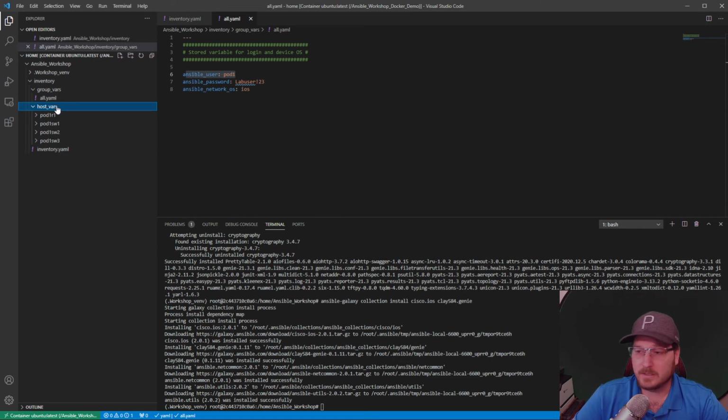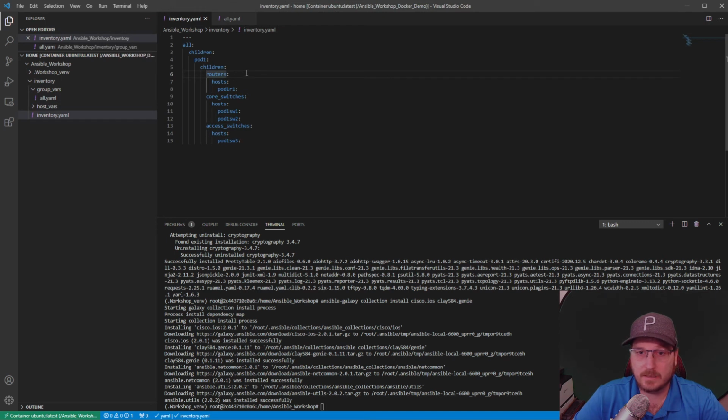And hopefully this isn't going over anybody's head too much, but it'll make more sense as we go about the workshop and get into creating and working with variables. So I think that covers this section for the most part. This is just creating the inventory file, which is what we have.